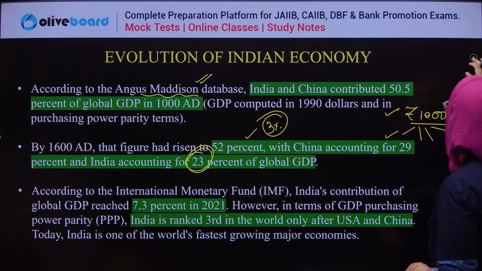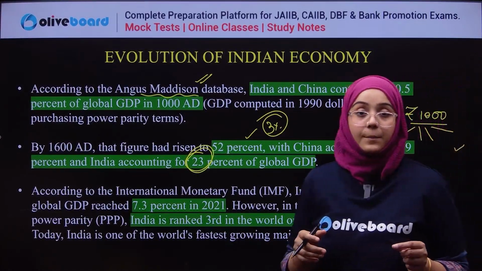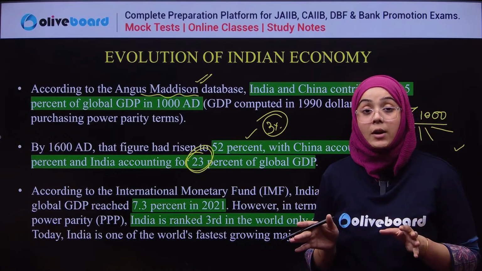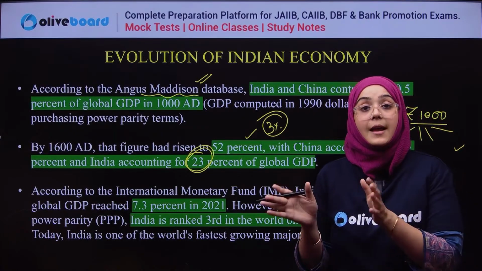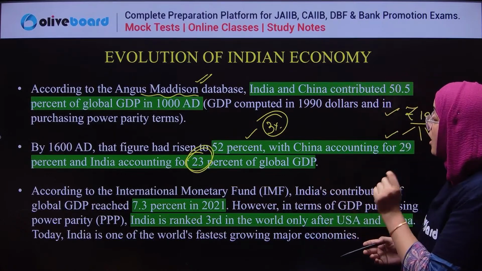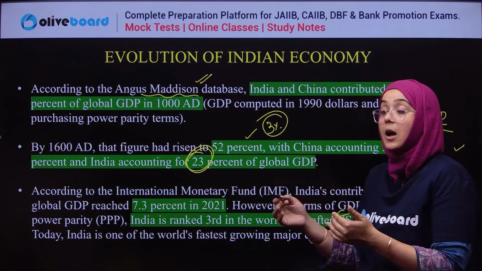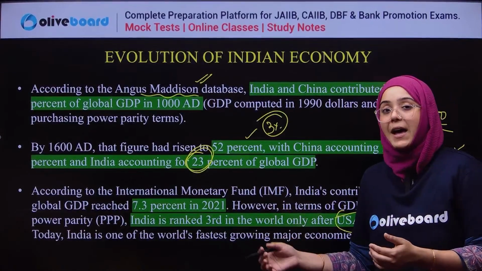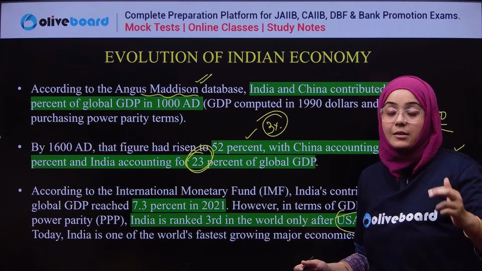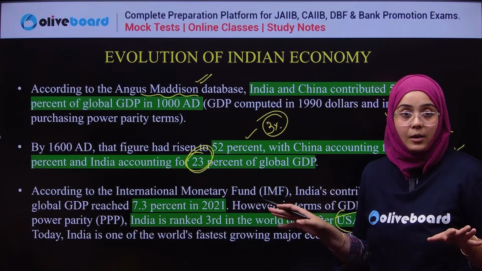Okay. Next important thing. Now, when we talk about purchasing power parity, as per the IMF, International Monetary Fund report, India is ranked third in the purchasing power parity race. So in PPP, India is ranked third, only after the USA and China. So in terms of PPP, India is in a very good state, at third number. But in terms of GDP contribution, it is much lower.